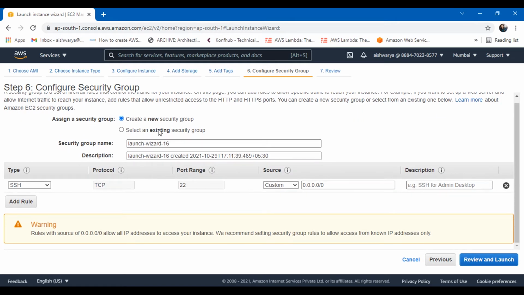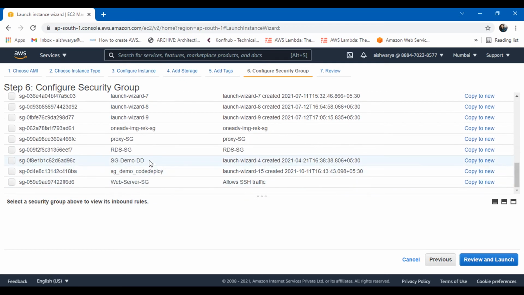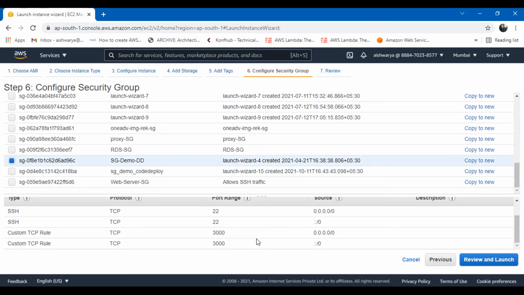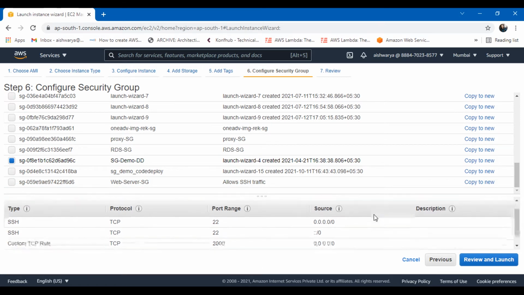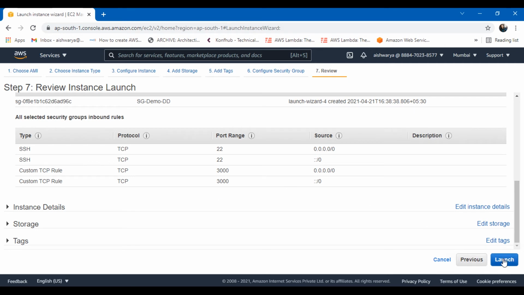So for security group also I have an existing security group. Okay, this security group, what it does, what are the ports open here, you can see SSH port 22 from anywhere, and custom rule I have opened here, the port number 3000, because the application will be hosted on this port. So this is the security group rules, that's it, and click on review and launch. And I click on launch.